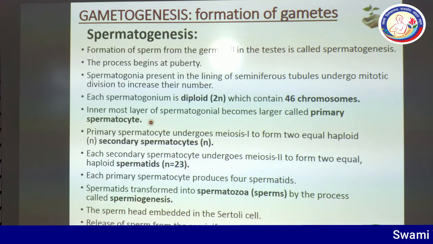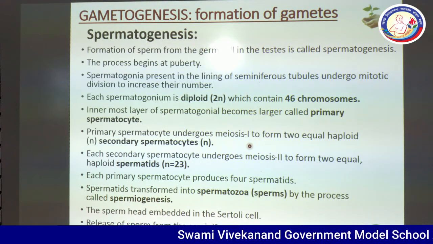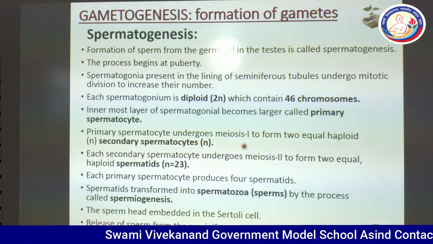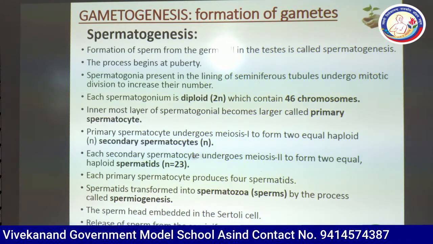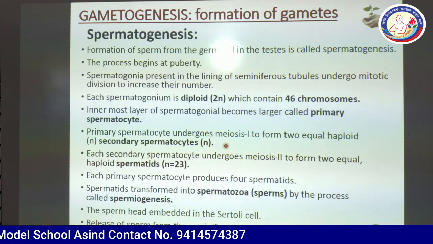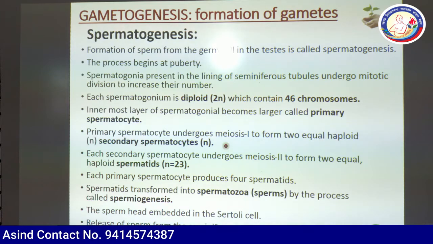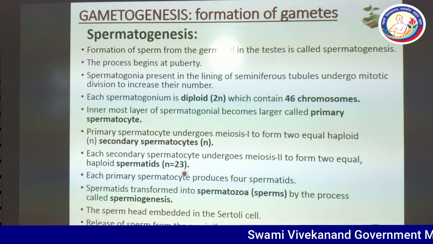Now it will undergo meiosis, and as the result of meiosis first, it will form two equal haploid secondary spermatocytes. It means the product of meiosis first is the secondary spermatocyte, and it is haploid in nature. It means the number of chromosomes is reduced to half. Each secondary spermatocyte undergoes meiosis second to form two equal haploid spermatids, n equals 23.